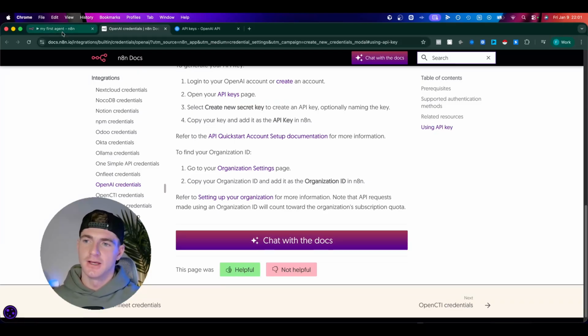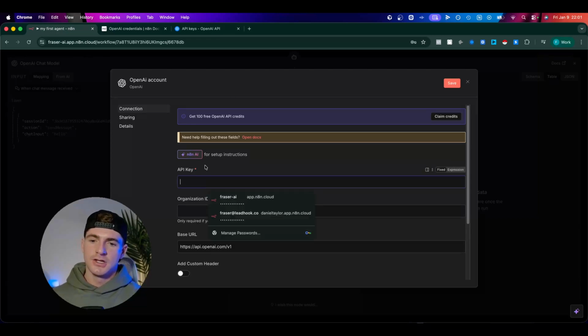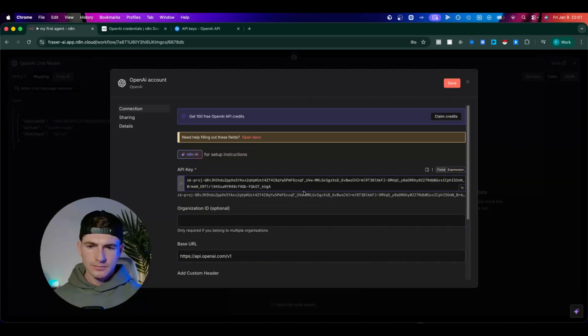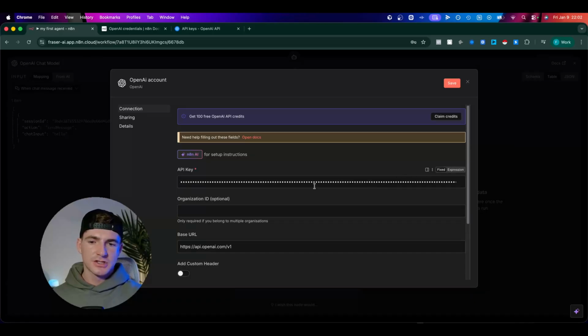So let's go back to n8n. See here, API key. So let's paste in our API key. Now you can't see it. If you do need to see it, you can see where this says fixed and it says expression. If you go to expression, that's going to show you the key, right? You can see it's a big long string of numbers and text. So hide it again by hitting fixed. Again, I'm going to delete that after the video, so don't worry about that.